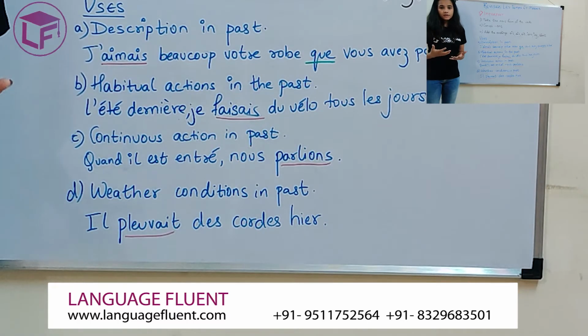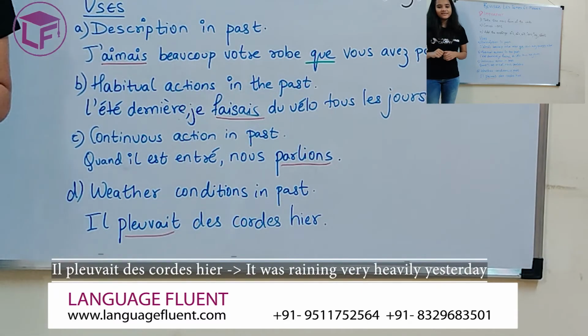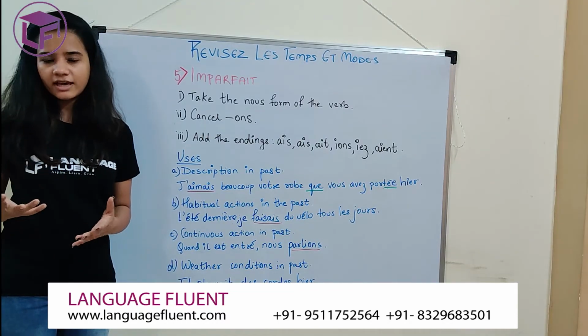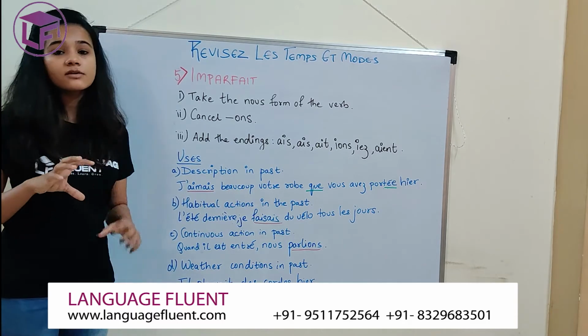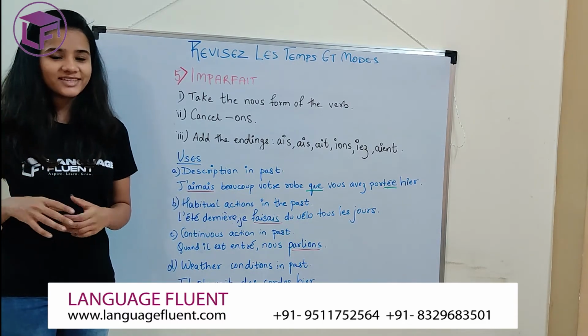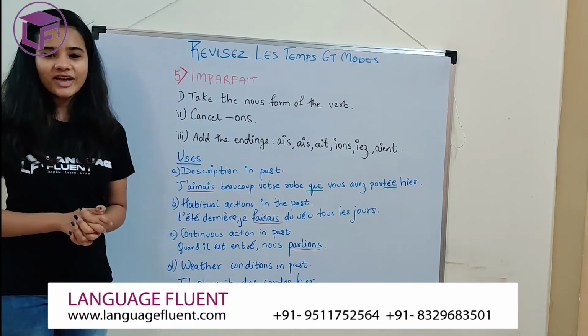Lastly, when you're talking about weather conditions in the past. Whenever you're describing the weather, maybe yesterday, the day before yesterday, last month, etc., you're going to use your imparfait. Par exemple, il pleuvait des cordes hier. That means it was raining very heavily yesterday. It's one of the most famous phrases that French people use to describe very heavy rain. So voilà, that's all for your imparfait.